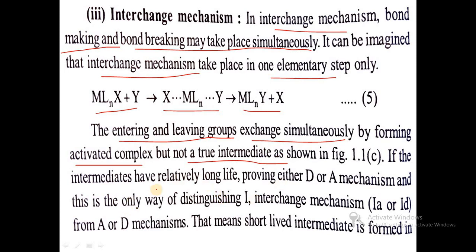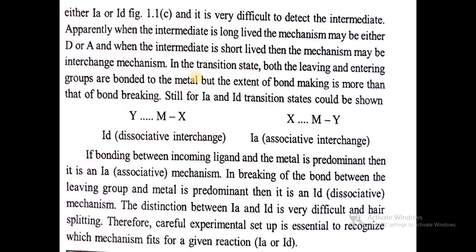If the intermediate has a relatively long life, it provides either a dissociative or associative mechanism, and it is the only way of distinguishing the interchange mechanism as IA or ID, that is associative interchange or dissociative interchange. In this case it is very difficult to detect the intermediate, so it is a concerted process. Within a second the product will be formed.